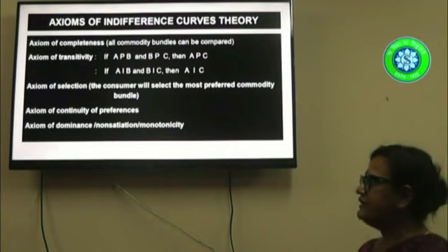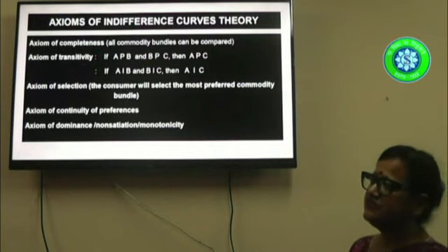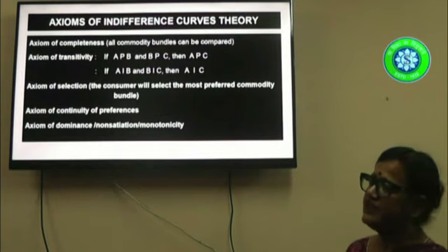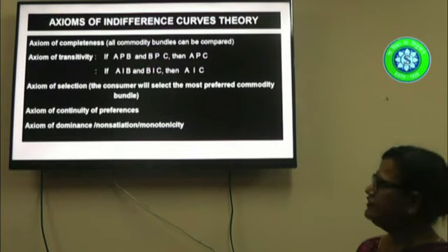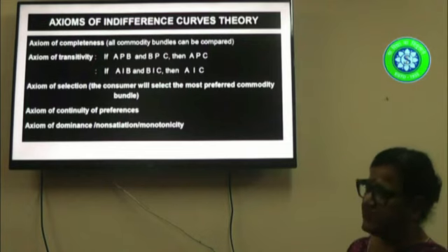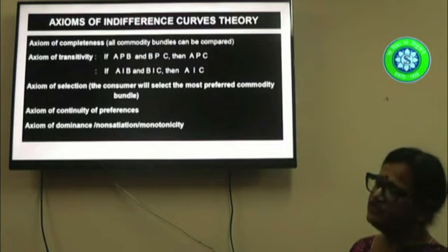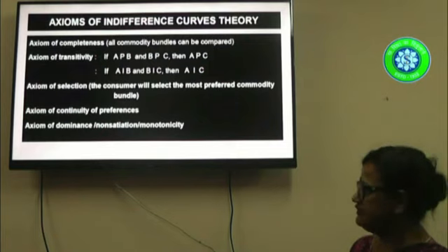The axiom of continuity of preferences says that the consumer will not exhibit different types of preferences with respect to the commodity bundles. If he is choosing A over B, he will always choose A over B. If he is choosing B over C, he will choose B over C.